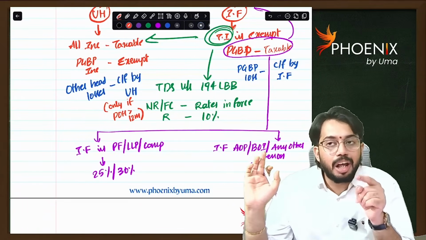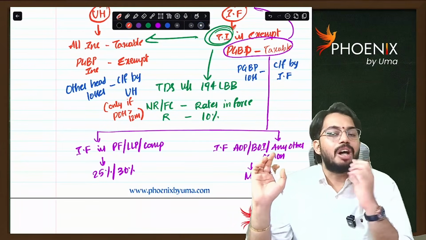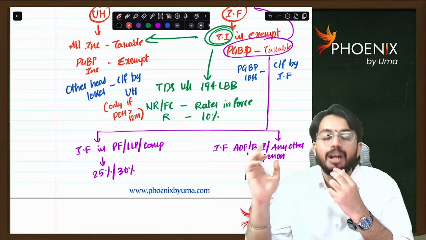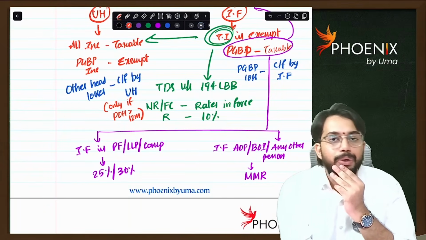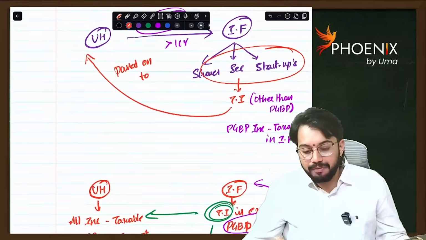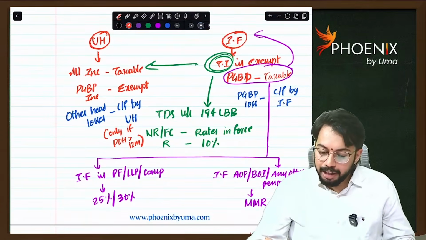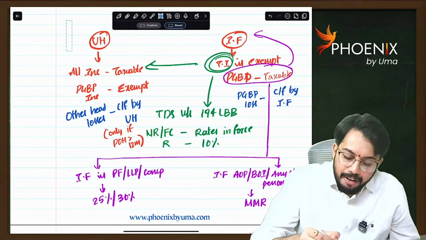So the unit holder should hold units for more than 12 months, then only whatever losses of the investment fund are there will be passed on to the unit holder. Are you able to understand? This is the concept relating to investment fund. I hope you understood this concept of investment fund. Did you understand? Everybody?